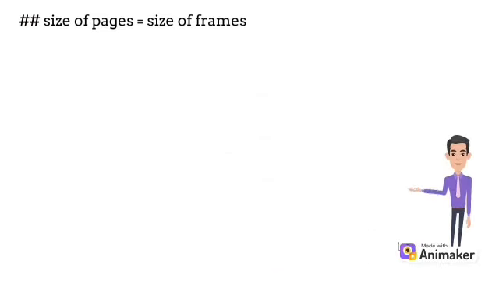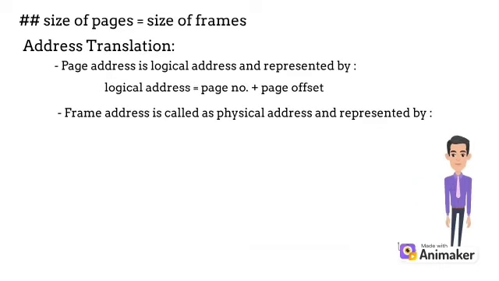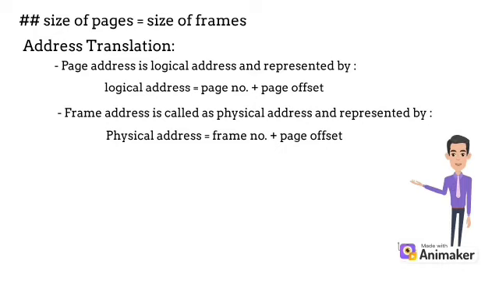Let us see how. There are a few things we have to keep in mind. First, the page size should always be the same as the frame size; only then is it possible to reduce external fragmentation. Then we see how address translation happens. The logical address is a combination of page number with page offset, and the physical address is a combination of frame number with page offset.